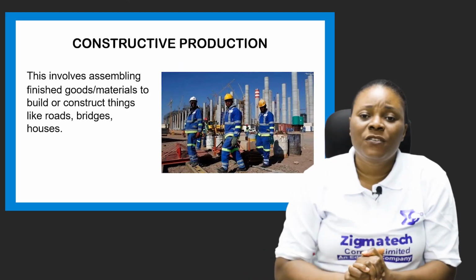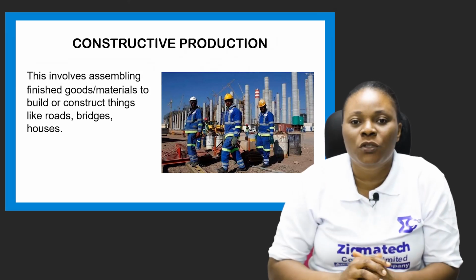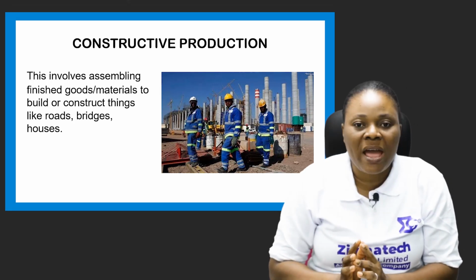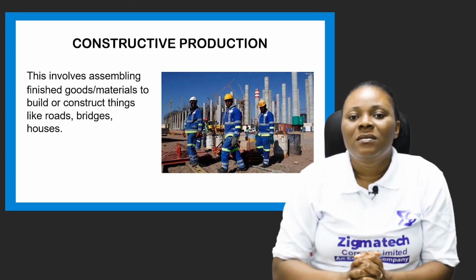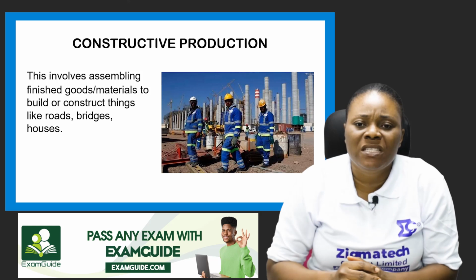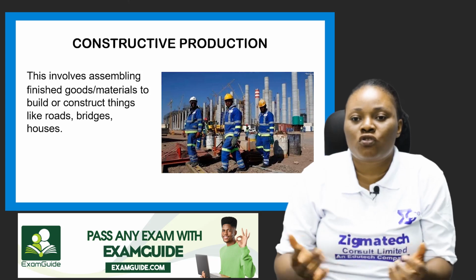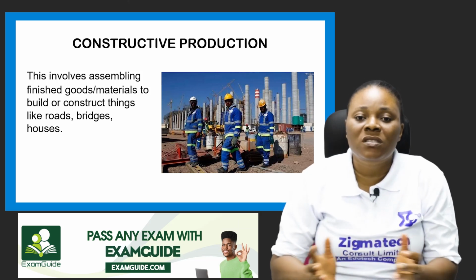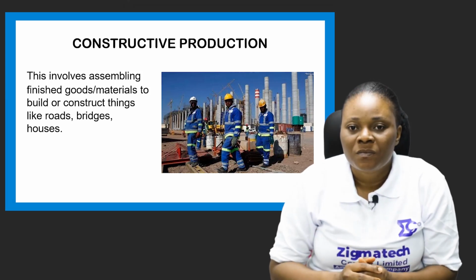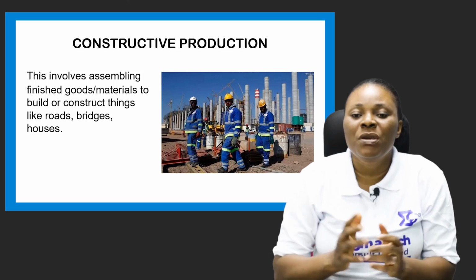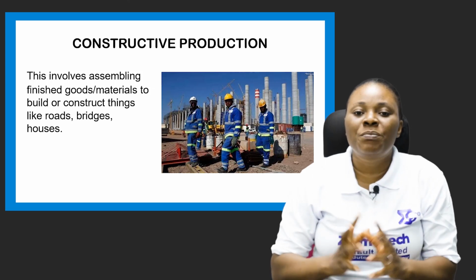The next division of the secondary production stage is the constructive production. This is the stage where different finished products, different finished goods, different finished materials are assembled together to either build or to construct things like roads, bridges, and houses. Let's take, for example, a building. Looking at a building, there are different materials brought together to build a house.